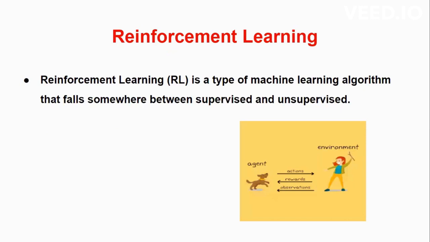So, what is reinforcement learning? Reinforcement learning is a type of machine learning that somewhere falls between supervised and unsupervised learning. So, here we have an agent, we have an environment, and we have an action and reward. So here agents are self-trained on a reward and punishment mechanism. It is about taking the best possible actions and minimum punishment through observations in specific situations.